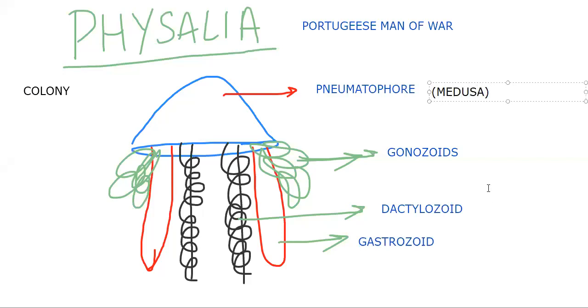A medusa is modified and formed the nematophore. Then gonozoids are also a modified medusa. The dactylozoid is a modified polyp. The gastrozoid is also a modified polyp.